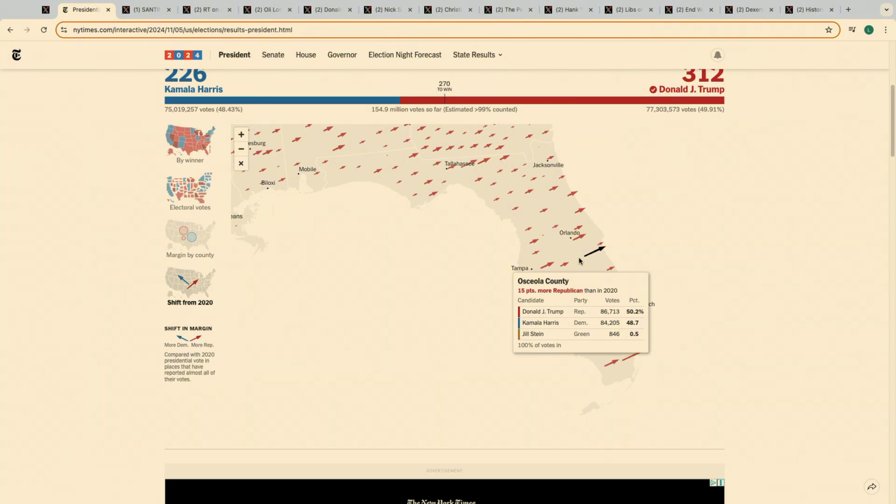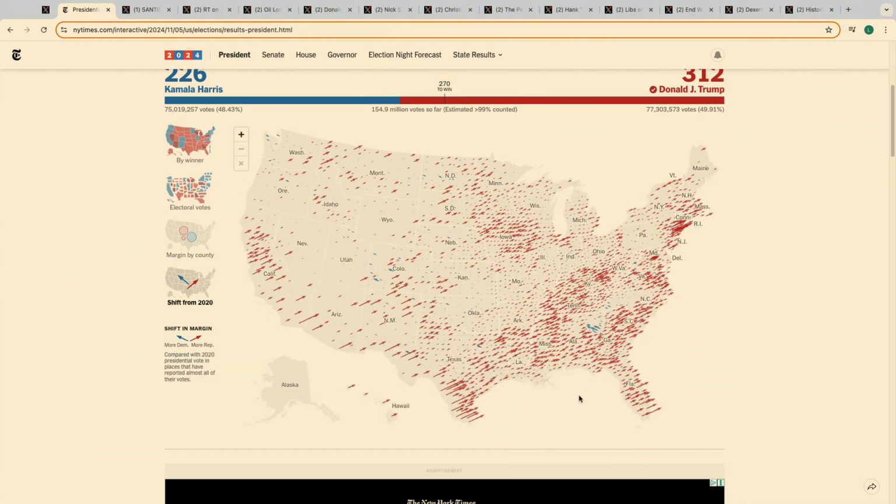And so if you really zoom out of all this, so click the X, if you really just zoom out of all this and you look at the shifts, look at the Northeast. If you see all of that red all the way up there in the Northeast, all those arrows that are really concentrated, that's all of the New Jersey and New York City area. Donald Trump had a very unique strength there this cycle. And Kamala Harris had a very bad Hispanic voter problem. That was her major issue this cycle.